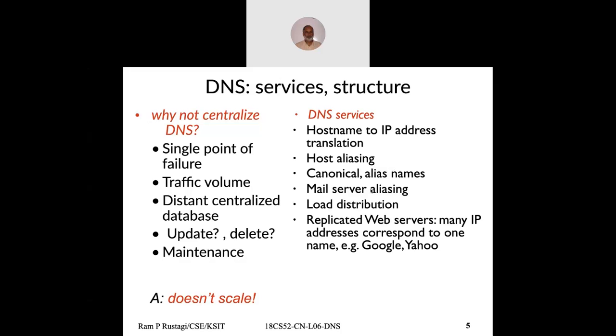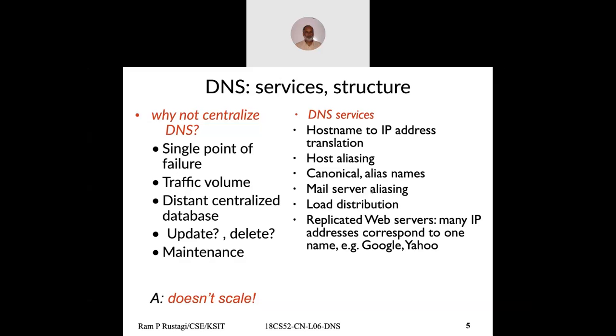It is also used for load distribution. That's for scaling purposes. You develop a web application and it is deployed on 10 different servers. You configure DNS in such a way that every request keeps getting a new IP address of the 10 servers. So request one will get the first IP address, second will get the second IP address, and the 11th one will get the first IP address again.